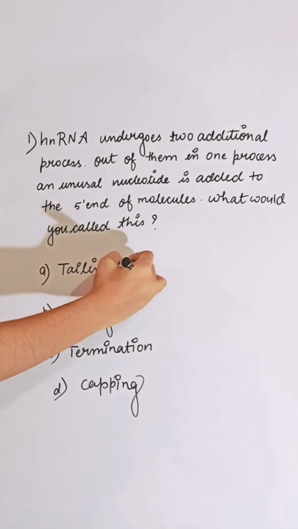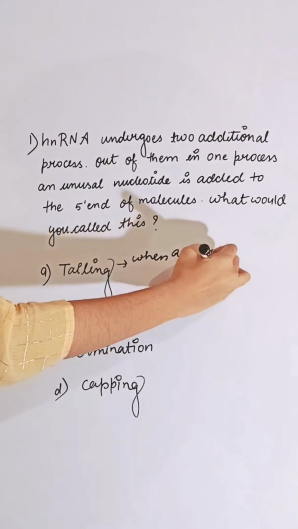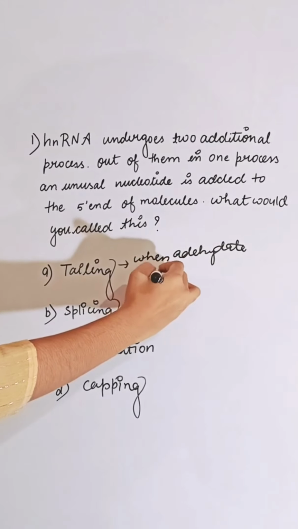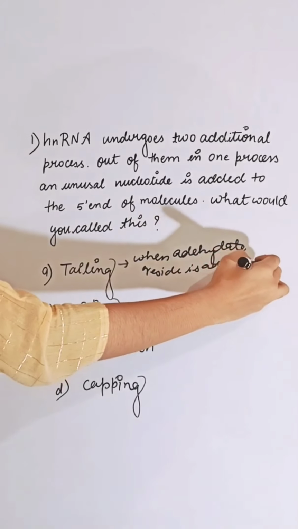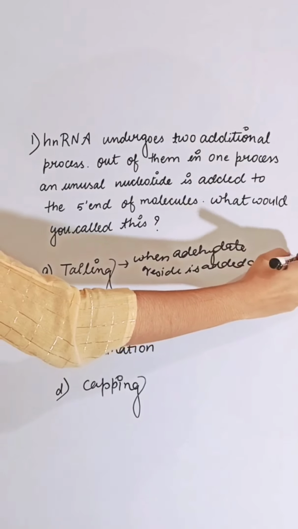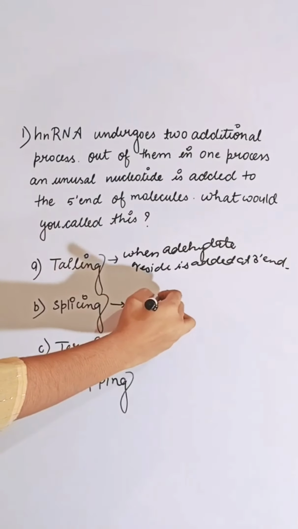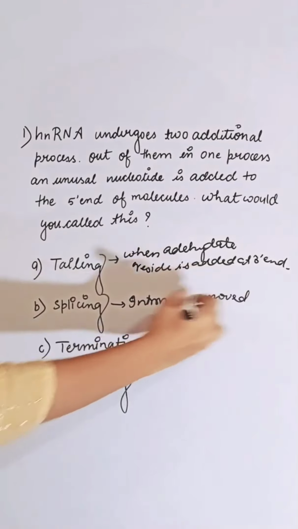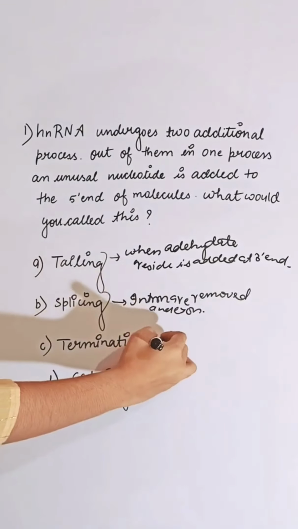Tailing is when adenylate residue is added at the 3' end, known as tailing. Splicing, where introns are removed and exons are joined, is known as splicing.